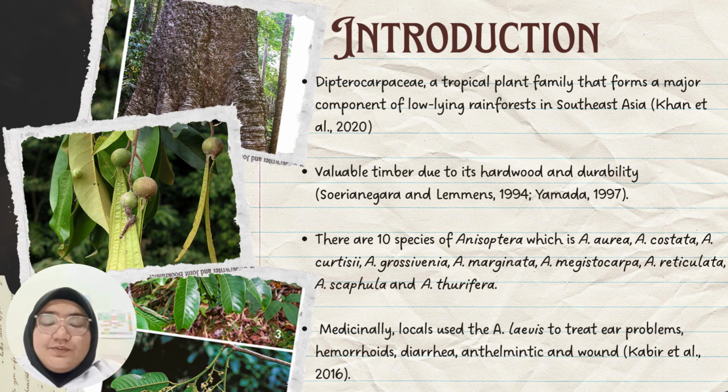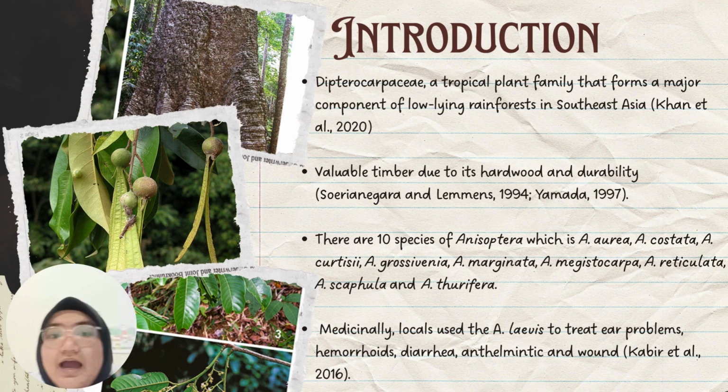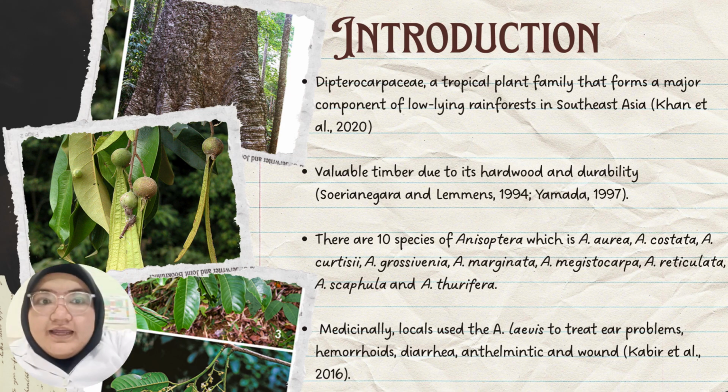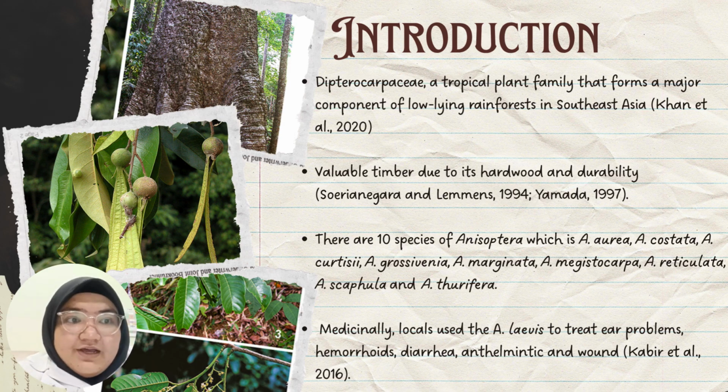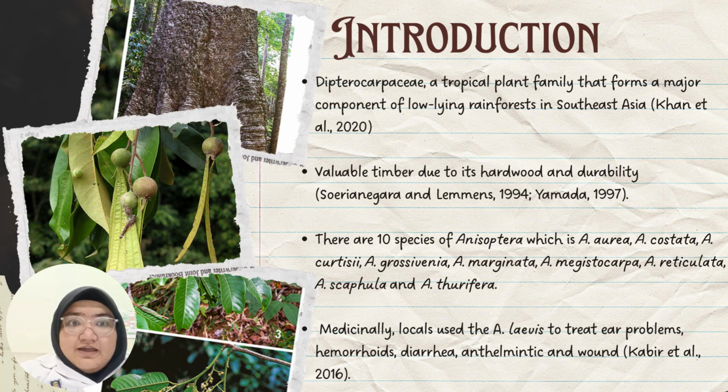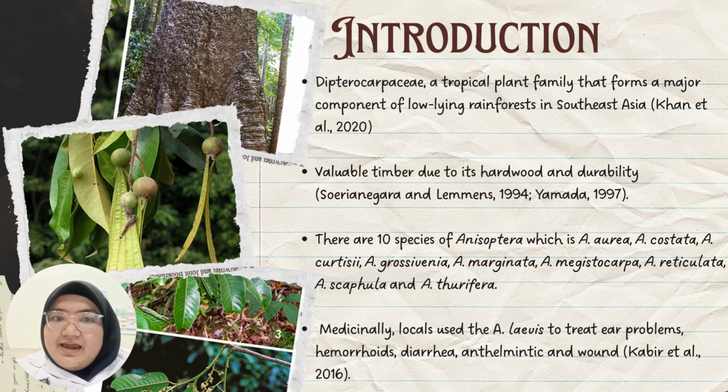Now, Anisoptera is a genus under the Dipterocarpaceae family. There are 10 species of Anisoptera, as you can see here: A. aurea, A. costata, A. corticii, A. glossivania, A. marginata, A. megistocarpa, A. reticulata, A. scaphula, and A. thurifera. Anisoptera laevis is locally known as merawan or mersawa durian and pinggiran durian.